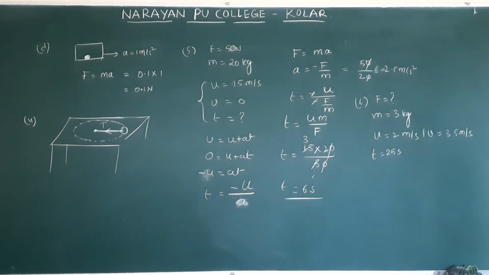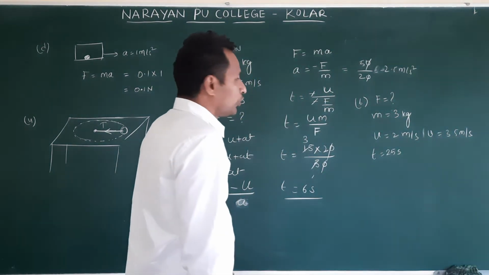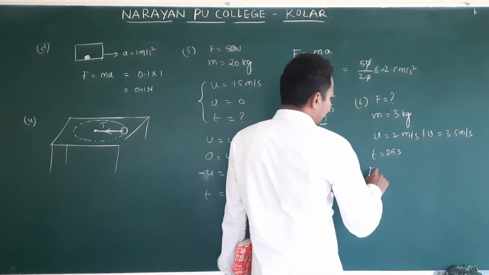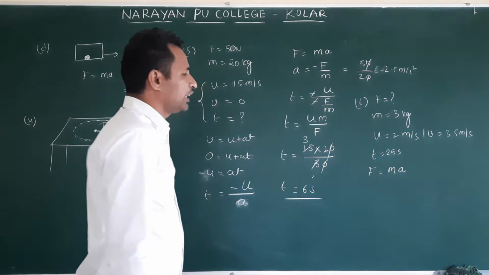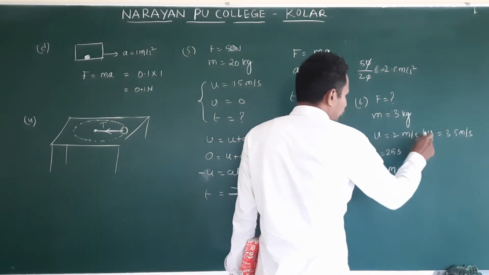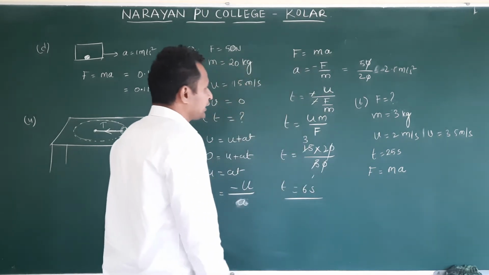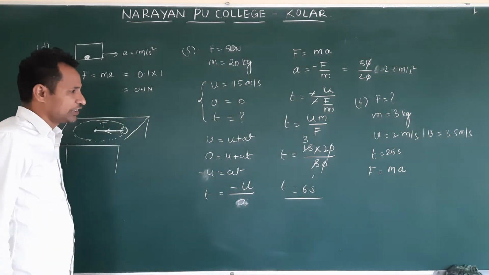The direction of the motion of the body remains unchanged. What is the magnitude and direction of the force? Already they asked for F. According to Newton's law, F is equal to ma. A we need to find using this information U, V, T. What is the relation between U, V, T?